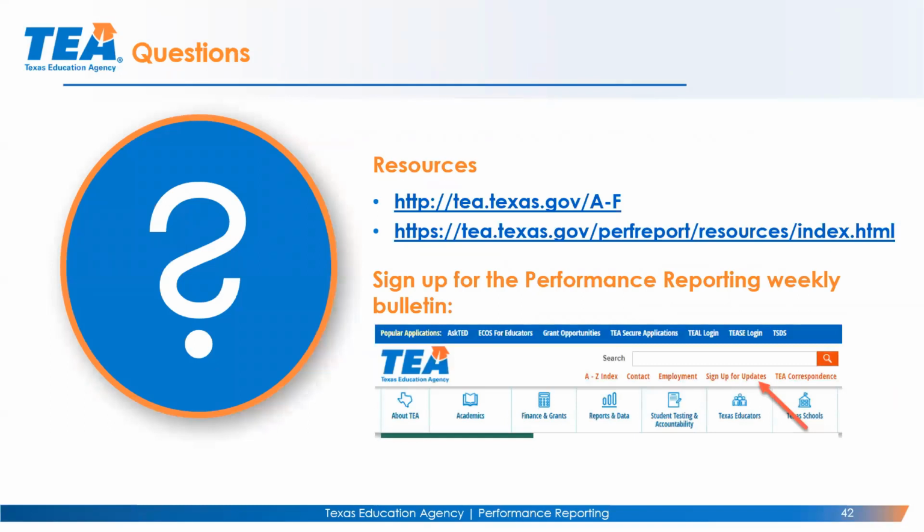This was just a very, very brief introduction on how to utilize the data downloads through TAPR. The TAPR data downloads literally have tens of thousands of different variables to download, not just by grade level and subject area, but for each of the race ethnicities, along with numerators and denominators. So when you download STAAR or CCMR or participation, it really gets into the tens of thousands.